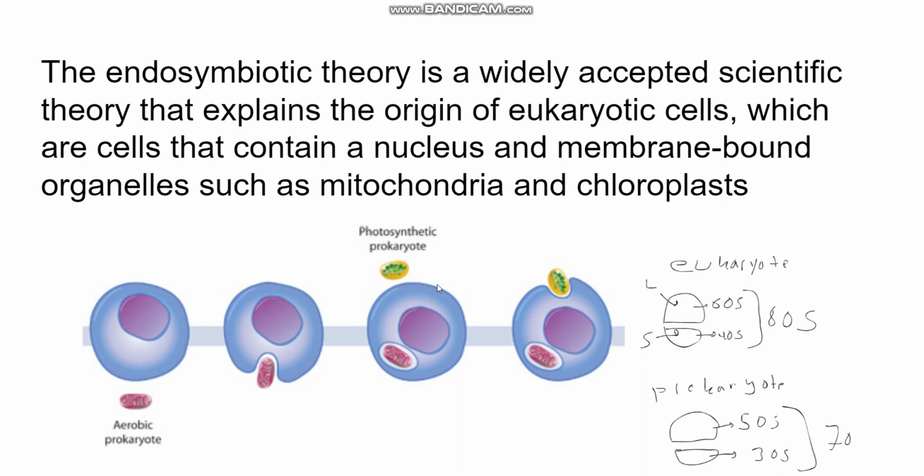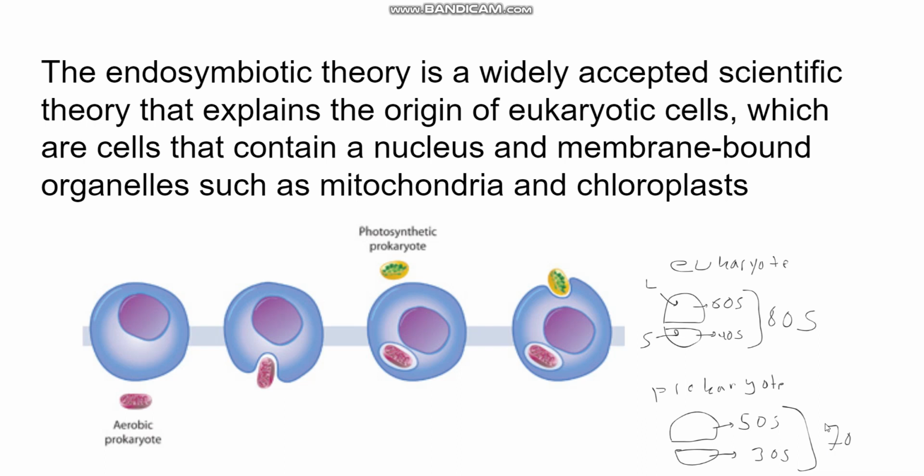But the most important one, I think, is with the ribosomes, because if you look at the eukaryotic cell, it has 60 large subunits and 40 small subunits, together giving you 80 subunits, right? Just trust me on this one, that these two come together to give 80 ribosomal subunits. Now, for a prokaryotic cell, it is 50 large subunits and 30 small subunits, giving you 70 ribosomal subunits.